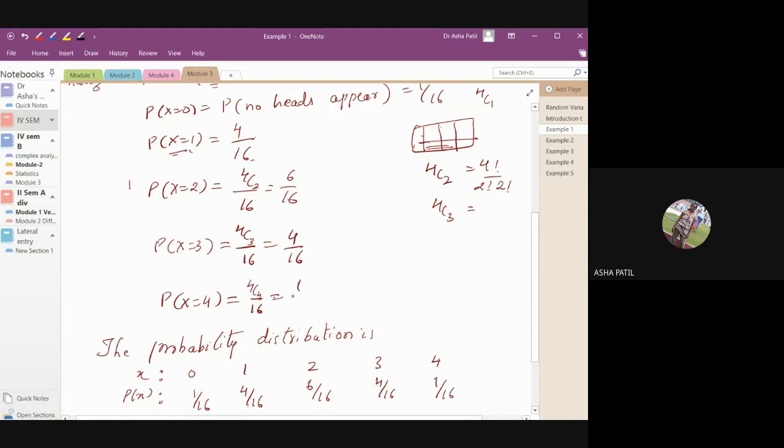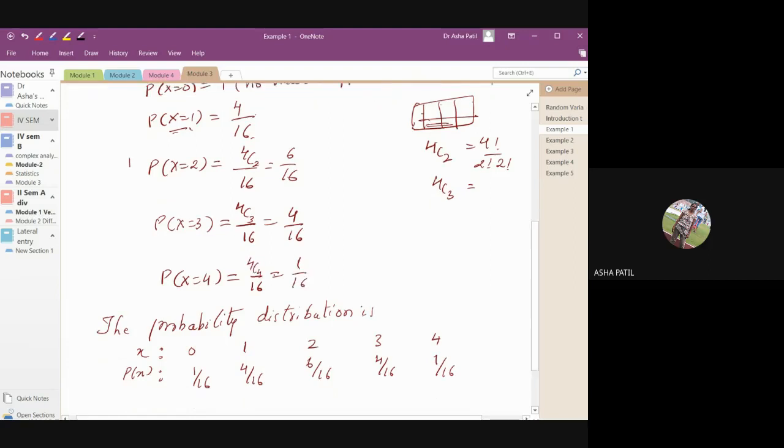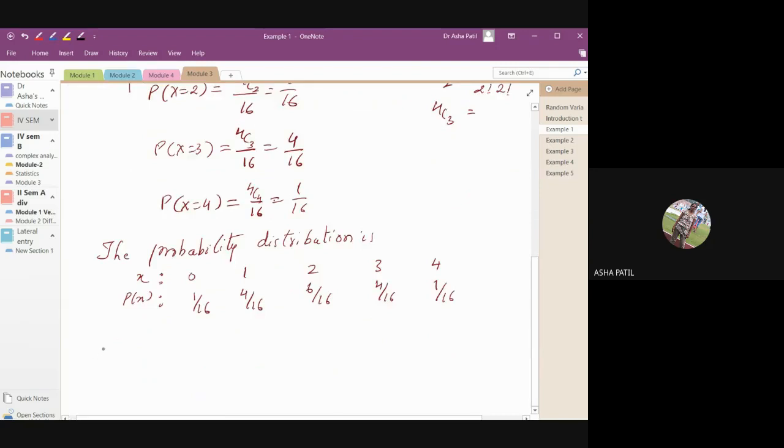Now you have to calculate the mean of this. What is the mean given by? Expectation of x is nothing but mu. It is the summation of x into p of x, xi into p of xi. Just take the sum of the products.